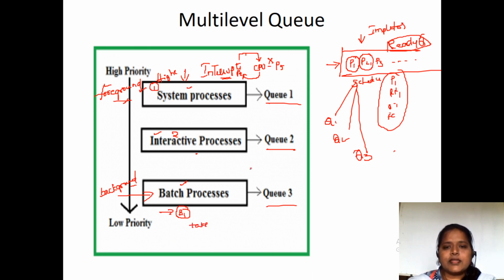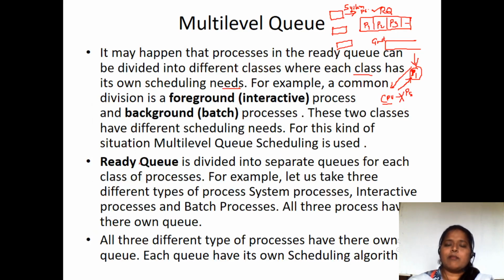So here this ready queue has been divided into Q1, Q2 and Q3. Q1 has the first highest priority, Q2 has the second highest priority, and Q3 has the third highest priority. That is multi-level queue scheduling. So foreground processes we call interactive processes, and background processes we call batch processes.